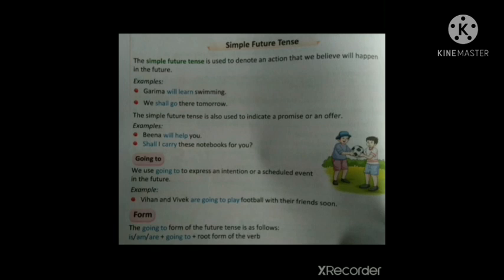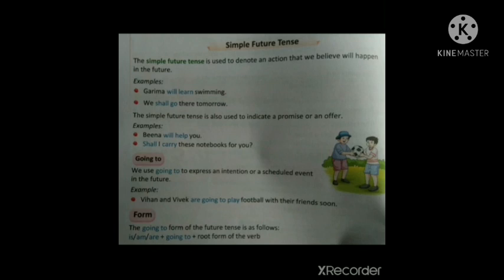So let's see the form to use going to. The going to form of the future tense is as follows. That is, is or am or are plus going to plus root form of the verb. That means you have to use is, am or are according to the subject. With singular we can use is.